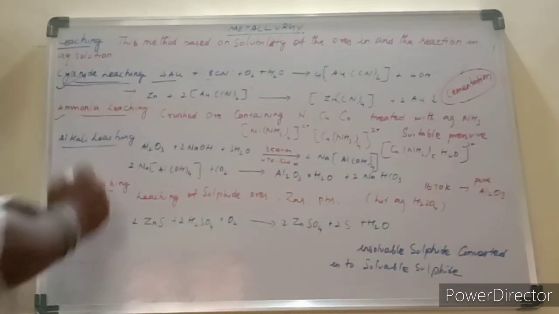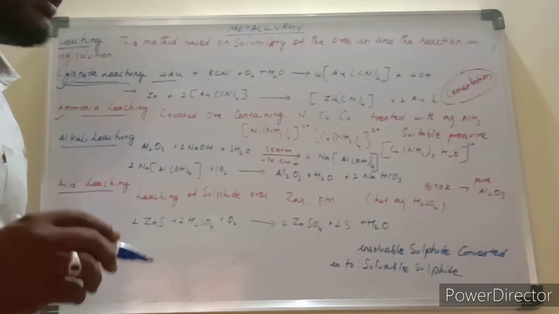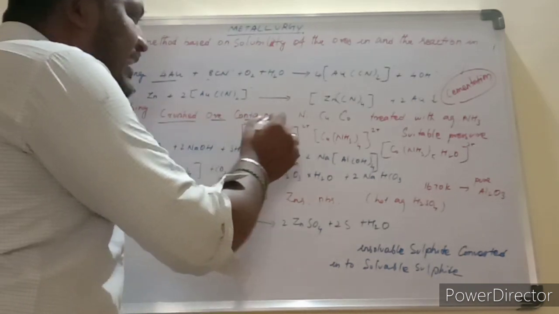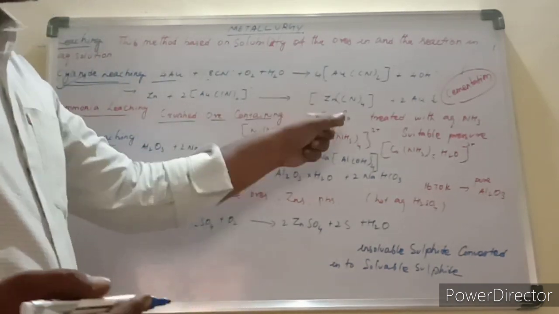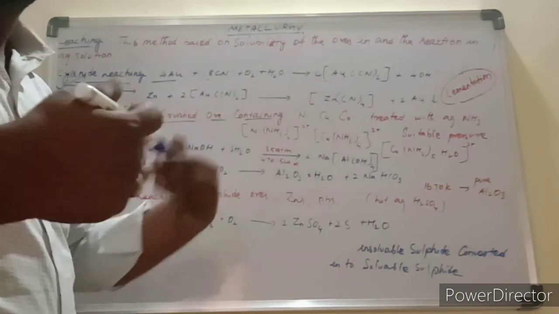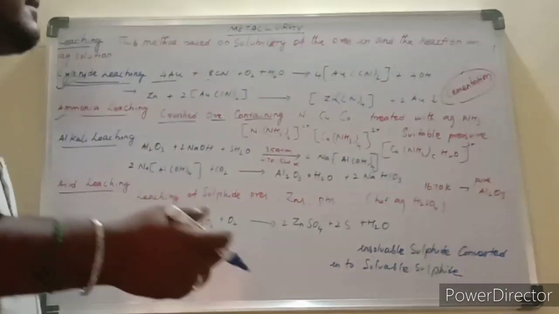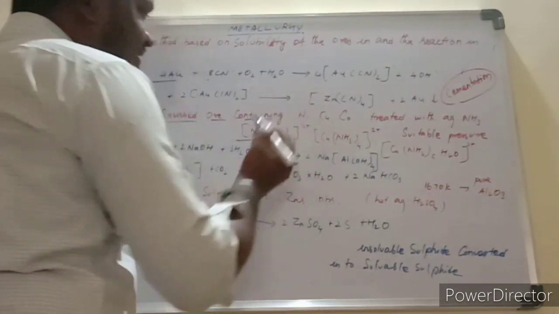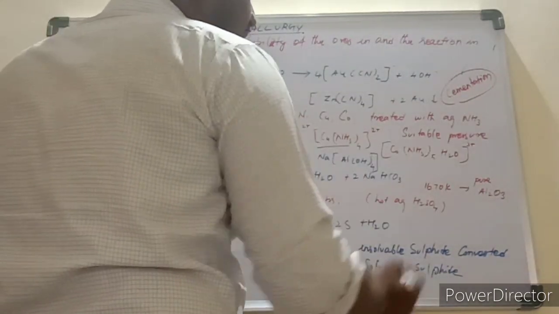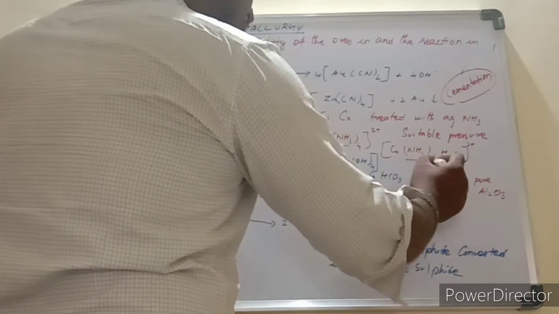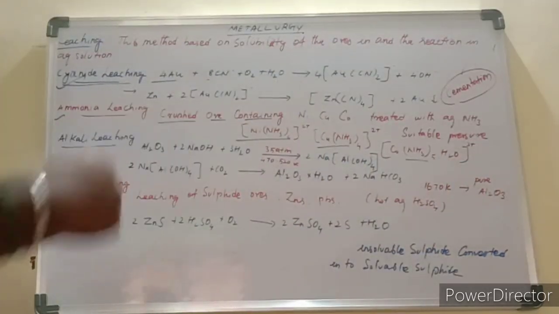Another one is called ammonia leaching. What is ammonia leaching? The crushed ore containing nickel, copper and cobalt is treated with aqueous ammonia, and we get complexes like hexaammine nickel, tetraammine copper and aquapentaammine copper. These compounds are formed.